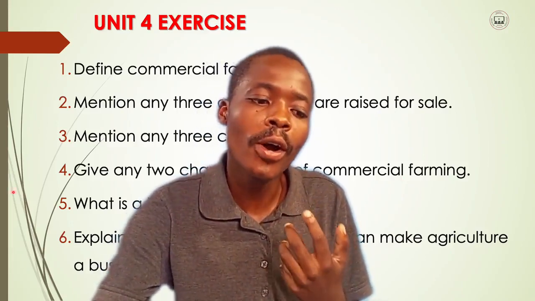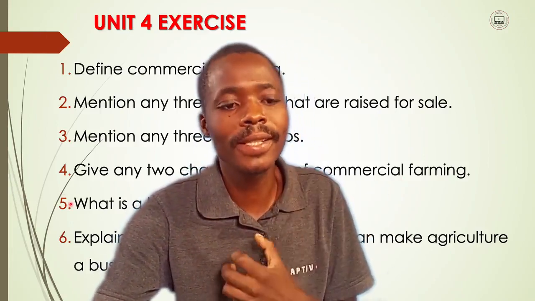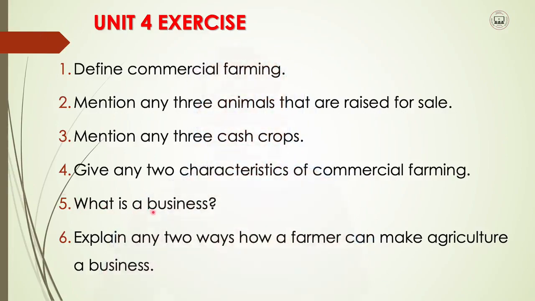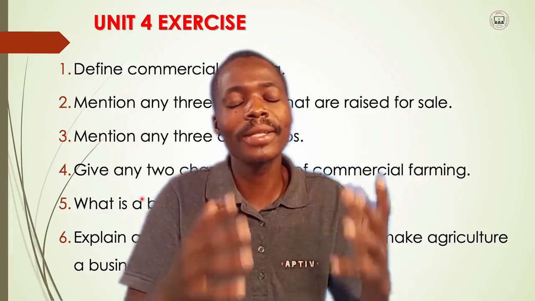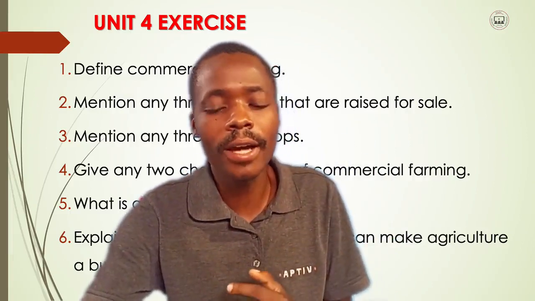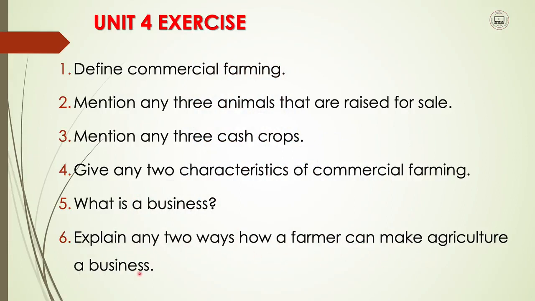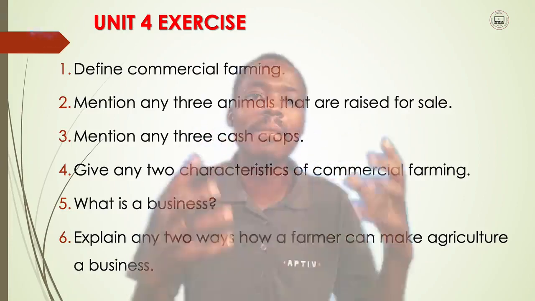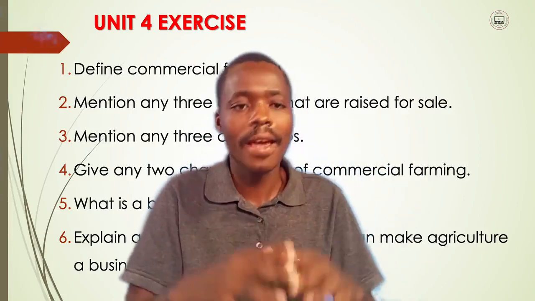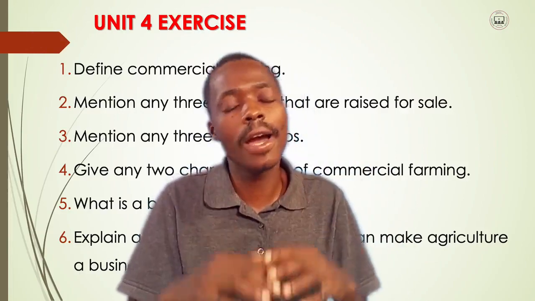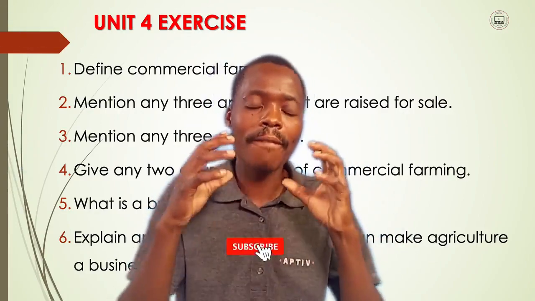We also looked at this area, and the 5th question says, what is a business? We also discussed what a business is. And the 6th question, and probably the last one, is: explain any 2 ways how a farmer can make agriculture a business. So these are the 6 questions that you have to answer pertaining to commercial farming.